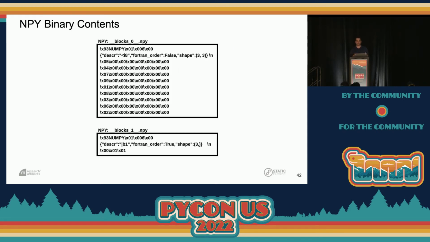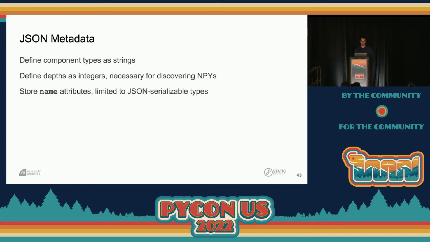If we were to look into some of those NPY files, this is what we would see. And hopefully this is familiar by now. We see a block 0 and block 1 represented, and we see that same header followed by a bunch of contiguous bytes.